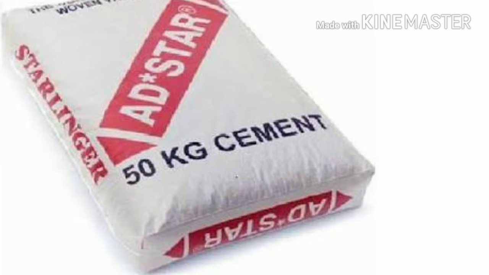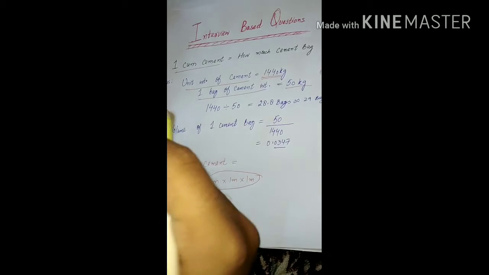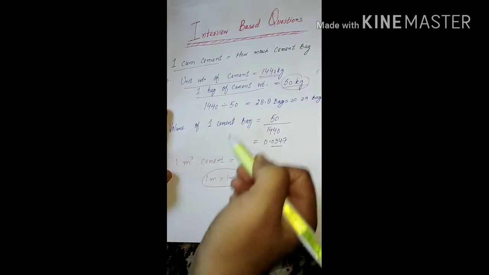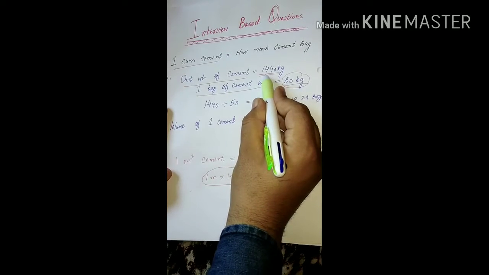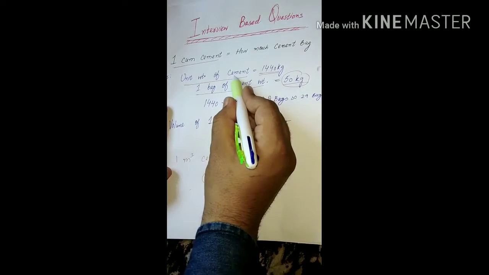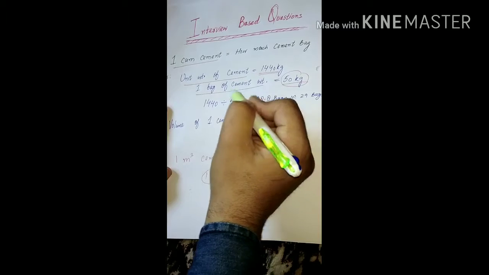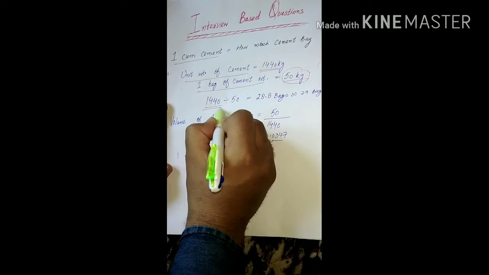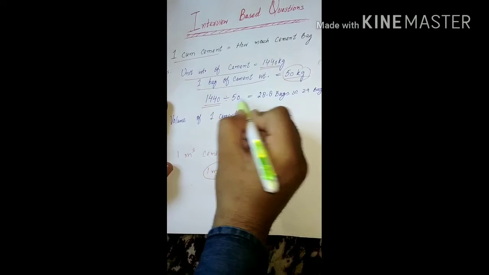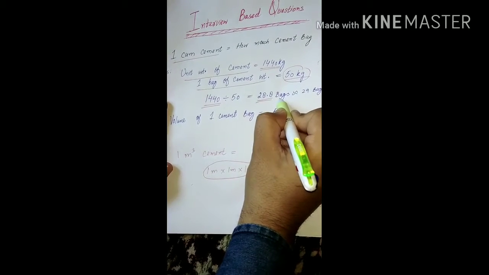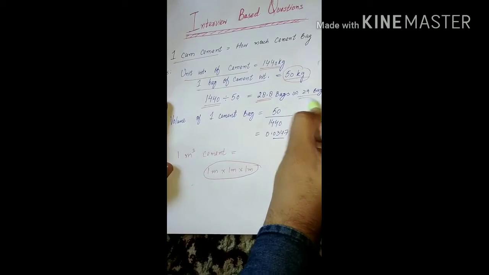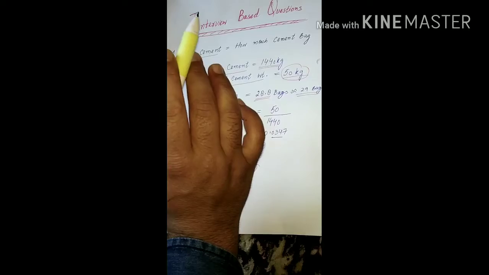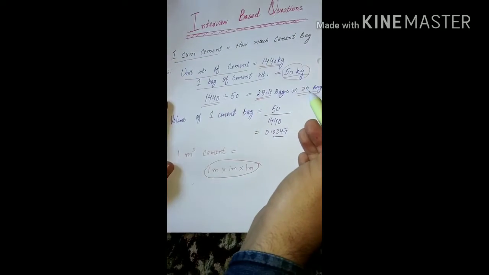So we just divide the unit weight of cement by the weight of 1 bag of cement, that is 1440 kg divided by 50 kg. It gives us 28.8 bags, which is approximately 29 bags. So we need 29 bags in 1 cubic meter of cement. 1 cubic meter of cement needs 29 bags.